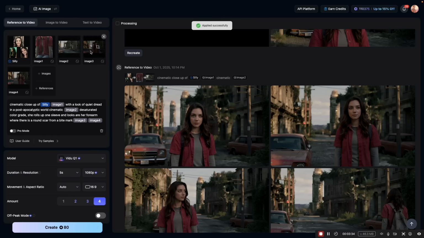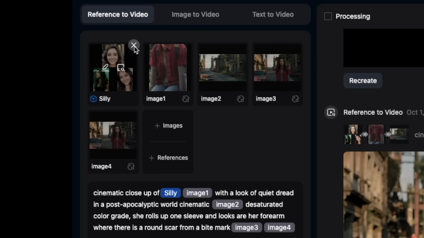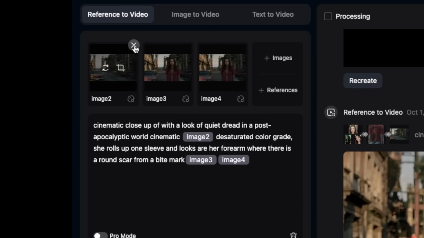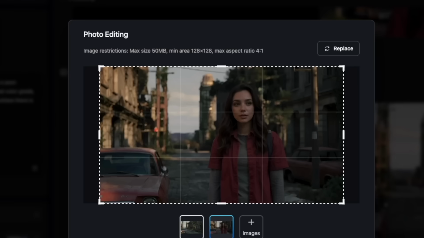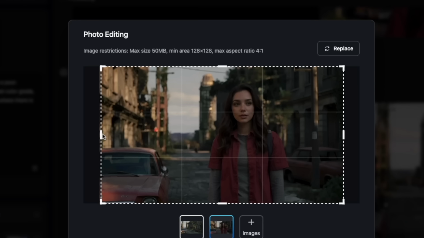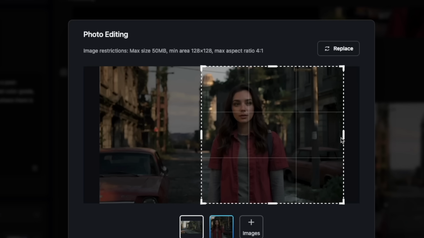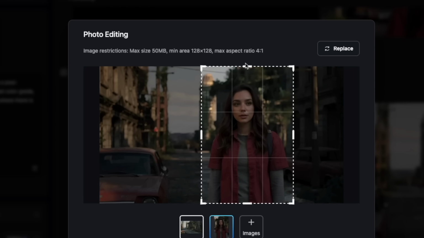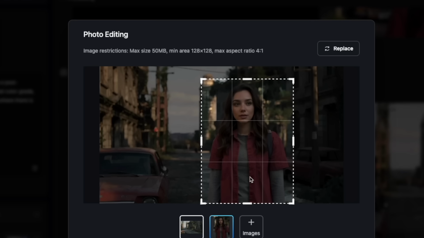And now I've got this image of her here. So I can actually get rid of these. I can get rid of this one. Oops, I've added her twice. And then I can crop it a little bit too. If I just want to have her, I can do this again. And that way we'll just be focused on her.